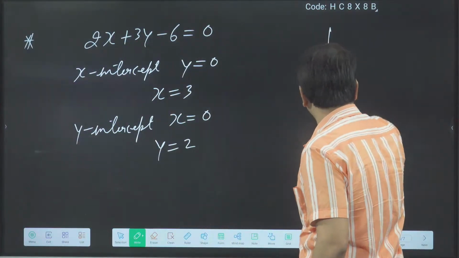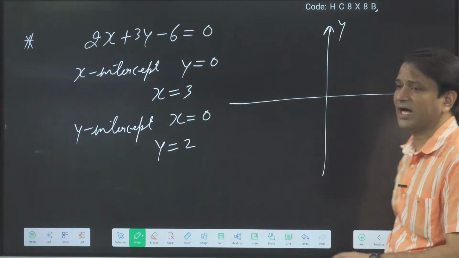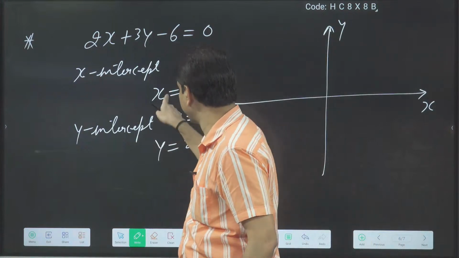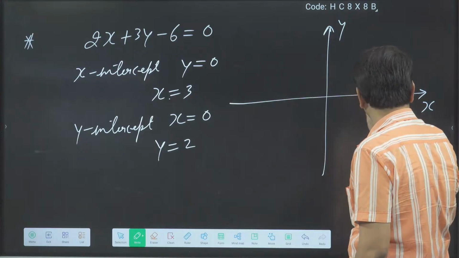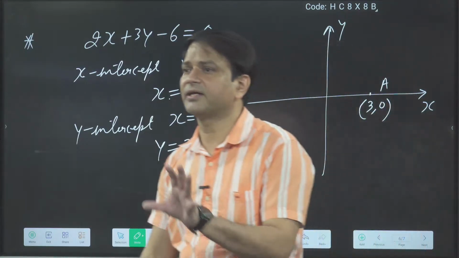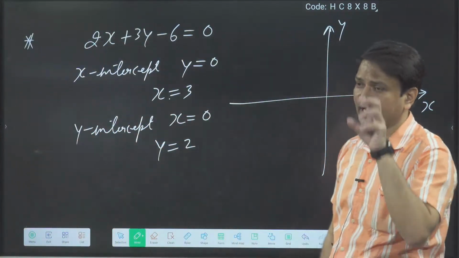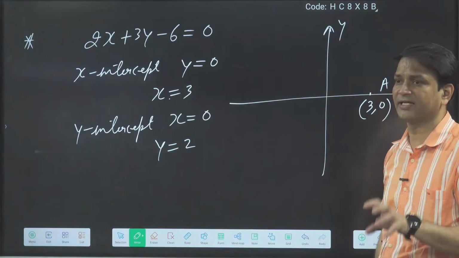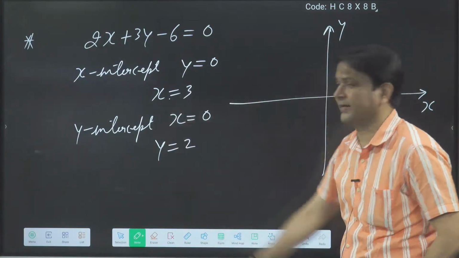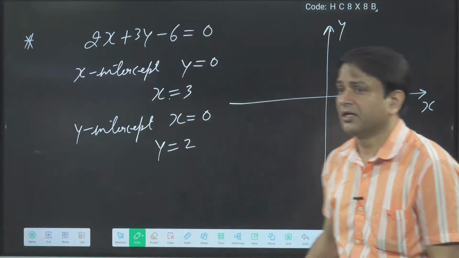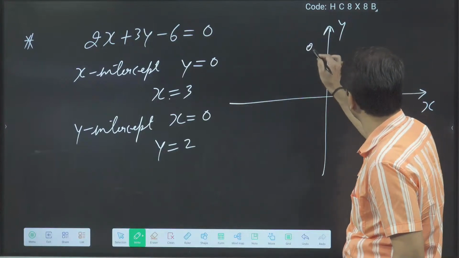So now what we will do: this is the y-axis, this is the x-axis. On the x-axis, the x-intercept I am getting is 3. It means this is the point 3, 0. One point I got on the x-axis. The line is cutting the x-axis at the point 3, 0. Similarly, the y-intercept is where the line is cutting the y-axis, at the point 2. So it is cutting the y-axis at the point 0, 2.